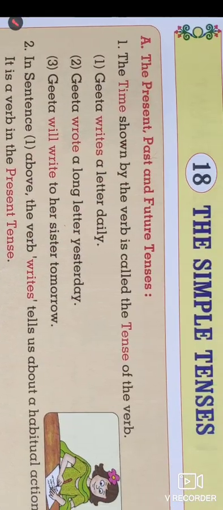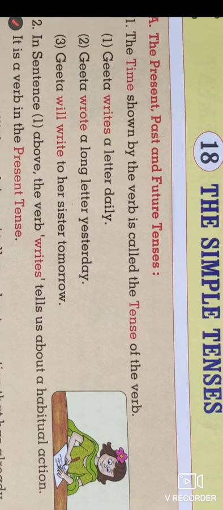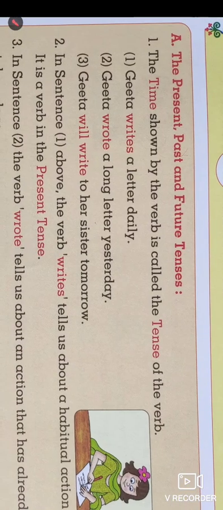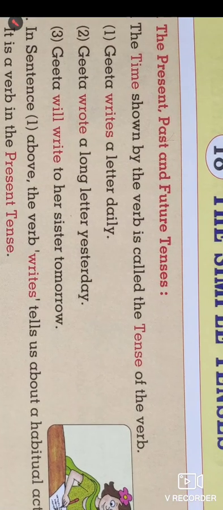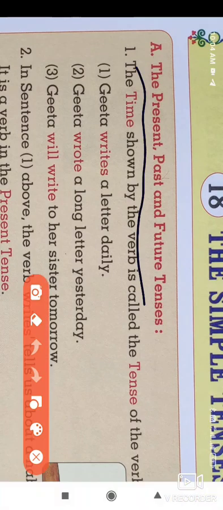So let us start with these lessons, that is the simple tenses. As we know, there are many sentences which include different types of tenses. In English we have three basic tenses, that is the present tense, past tense, and future tense. So here is the first line.